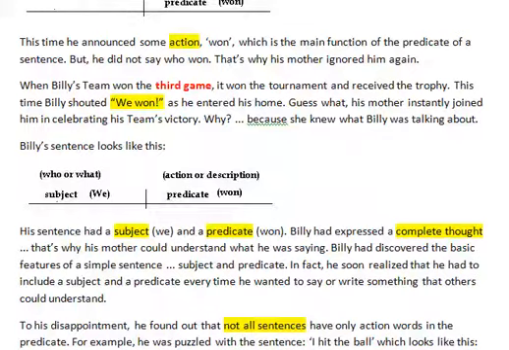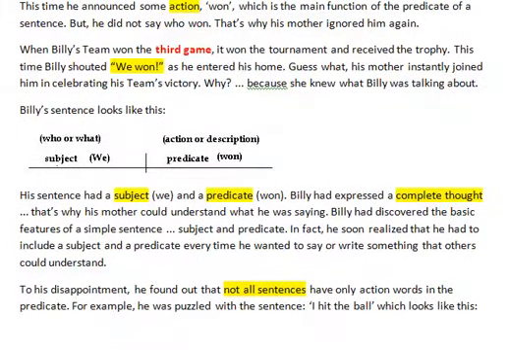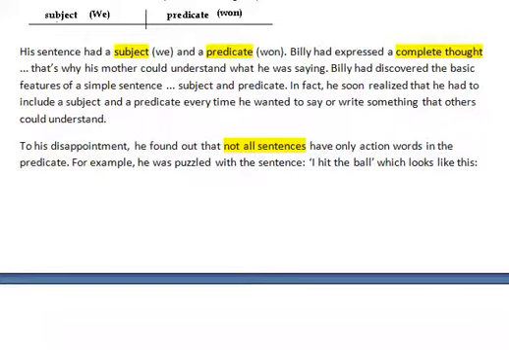Billy's sentence looks like this. Subject, we, predicate, won. His sentence had a subject, we, and a predicate, won. Billy had expressed a complete thought. That's why his mother could understand what he was saying. Billy had discovered the basic features of a simple sentence, subject and predicate. In fact, he soon realized that he had to include a subject and a predicate every time he wanted to say or write something that others could understand.